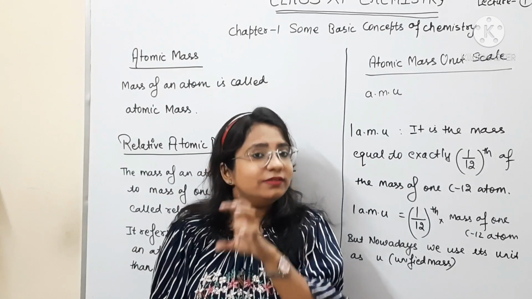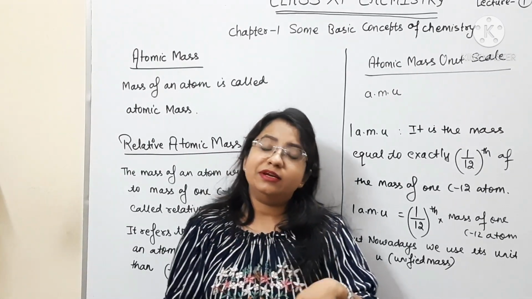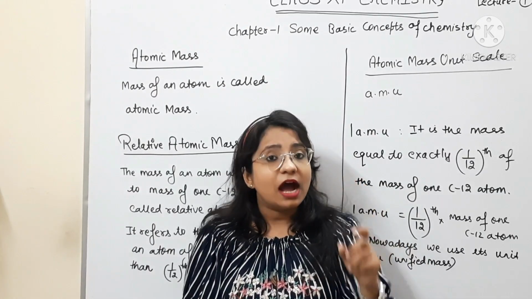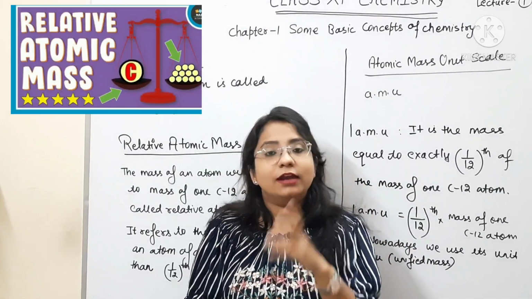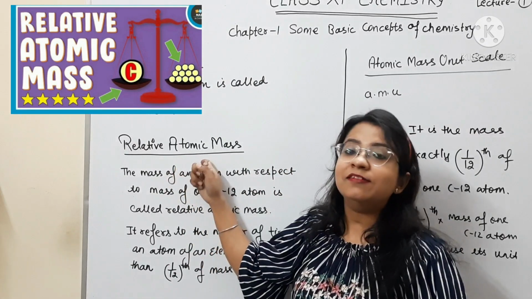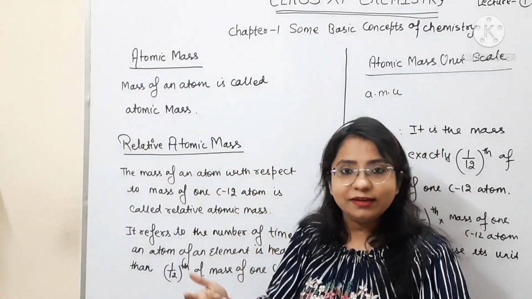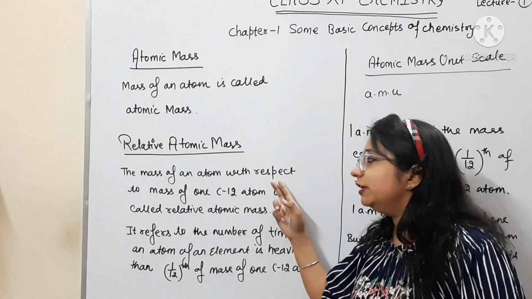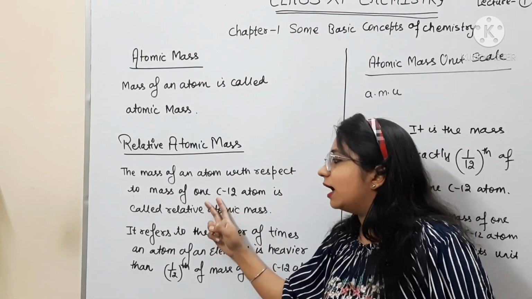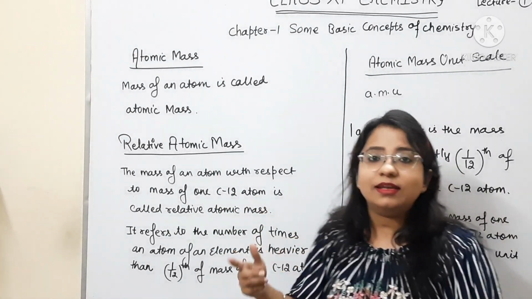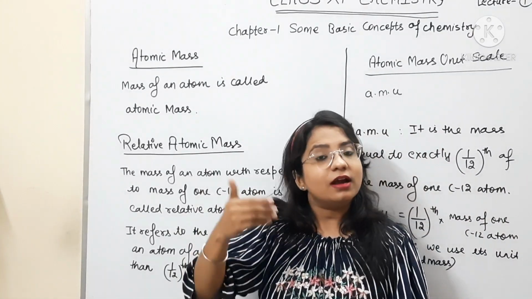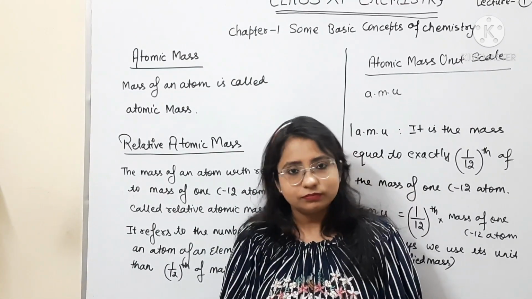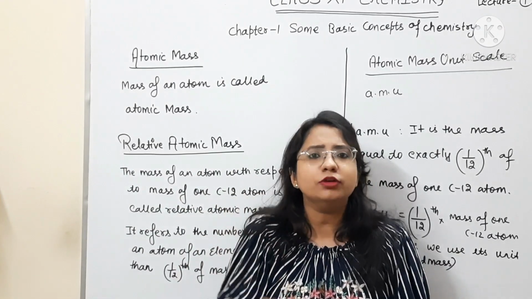They took it as a standard and calculated the masses of other atoms with respect to that carbon 12 atom, and we call it relative atomic mass. So what is relative atomic mass? It is the mass of an atom with respect to the mass of one C12 atom. It was not that they used carbon as a reference in place of hydrogen and gave carbon 1 U. No, they gave carbon 12 U.